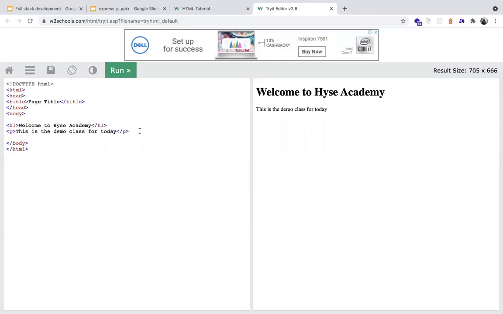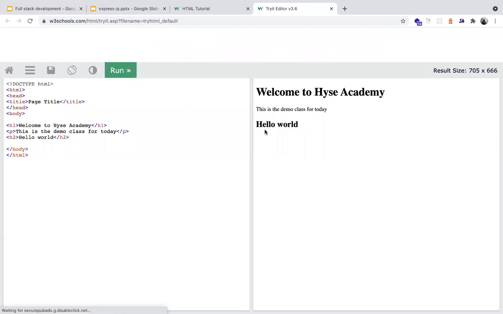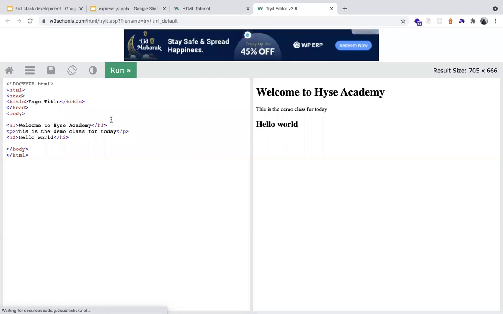If you want to add one more heading, an H2 heading, you can add here hello world, and you have to close that H2 heading. If you run this, it will show the H2. The difference between the headings is that the H1 heading has a higher font size, and the H2 heading has a lower font size.